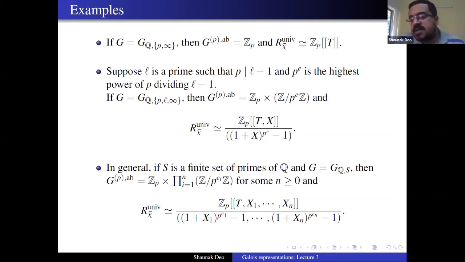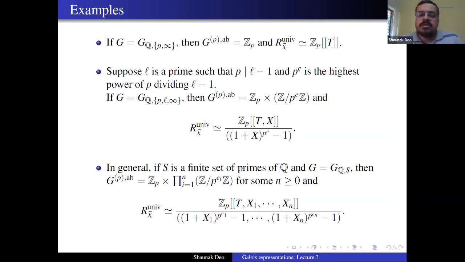So that's why I said for some n greater than or equal to 0. If n is 0, there is no p-torsion part. And then the universal deformation ring is just Z_p[[T, x1 up to xn]], and you go modulo the relations 1 plus x1 to the power p^{e1} minus 1, 1 plus x2 to the power p^{e2} minus 1, and so on, to 1 plus xn to the power p^{en} minus 1. So at least in the case when G is some G_{Q,S}, we know exactly how this ring looks like.